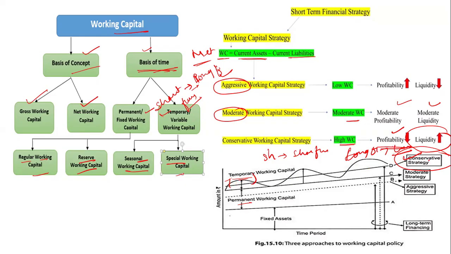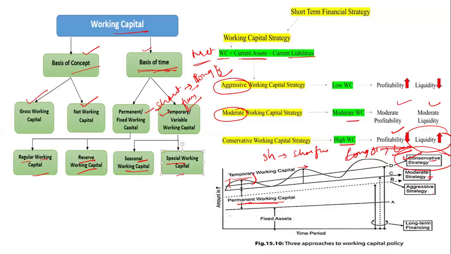So this is a conservative strategy. That means the company wants to conserve itself. Okay, so what is a moderate? In the moderate, whatever short term funding is needed is used for temporary working capital. Temporary working capital is used for solving short term capital needs, and permanent working capital is financed by long term financing. Okay, so this is a moderate.